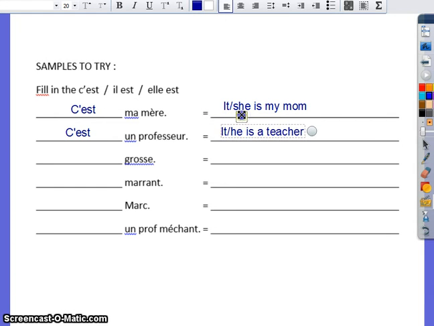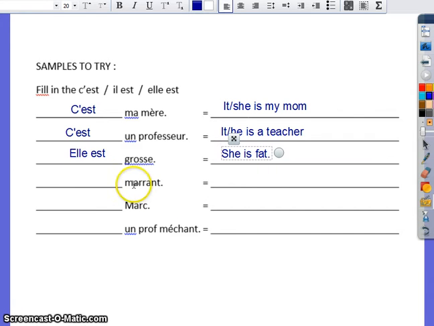Alright, so hopefully you remember the word grosse. It's usually everybody's favorite. Grosse is the describing word fat. And you know, anytime you just have a describing word, you just want to use il or elle. Now, the way you know whether to use il, he is, or elle, she is, you have to notice that grosse is the feminine form. And because of that, you would say elle est grosse to say that wonderful phrase of she is fat.